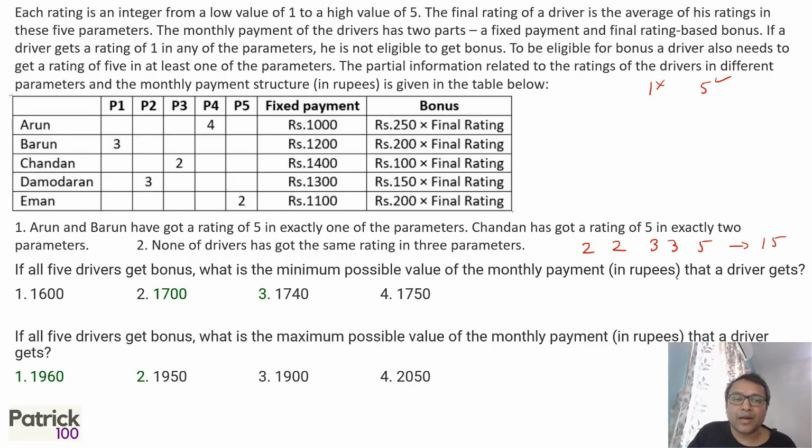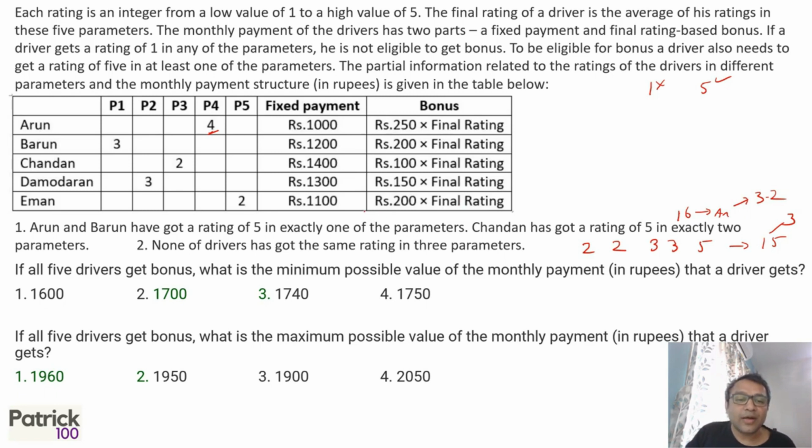In some cases where there is a 4, for example Arun, he has to have a 4, so it can go to 16 for Arun. But otherwise, for everyone, it is 15, so it is 3. For Arun, it could be 3.2. But anyway, let's look at the points. Now, let me substitute 3 and check where you can get a minimum payment.